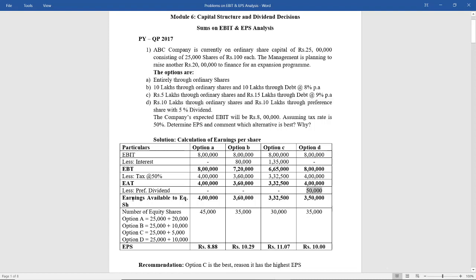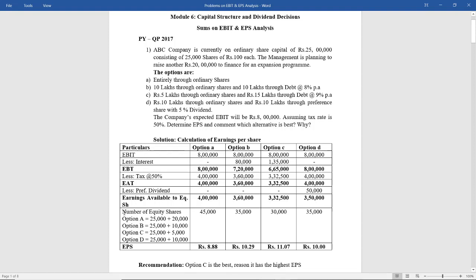Then you get earnings available to equity shareholders. That is nothing but EAT less preference dividend. So similarly for all the four options you calculate: 4 lakh, 3 lakh 60 minus 0 is 3 lakh 60, 3 lakh 32,500 minus 0 is 3 lakh 32,500, and 4 lakh minus 50,000 is 3 lakh 50,000.